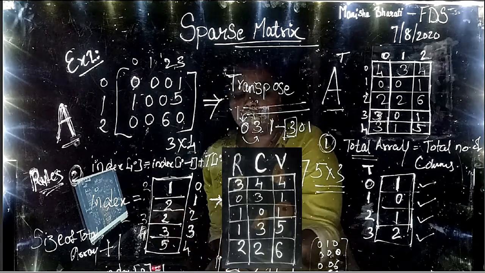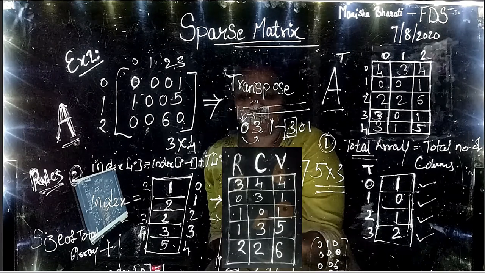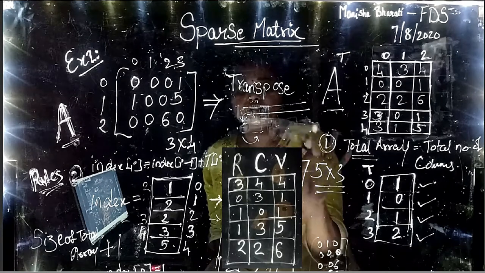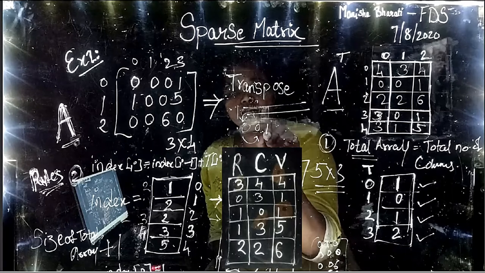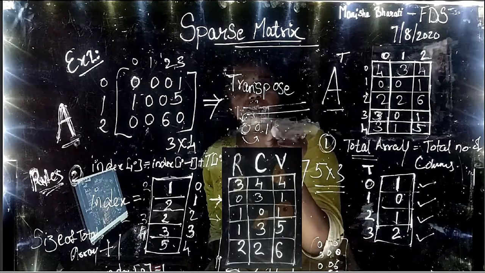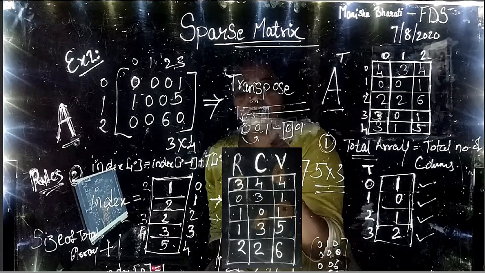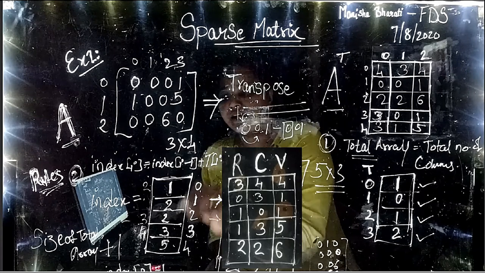Okay. So now let us go with another row. Next row, that is 0 0 1. How will it be written? Yes, you have to interchange row and column. So even if we interchange, it will be 0 0 1 only. So the row index is 0. Let us check the value of the 0th index in the index array.